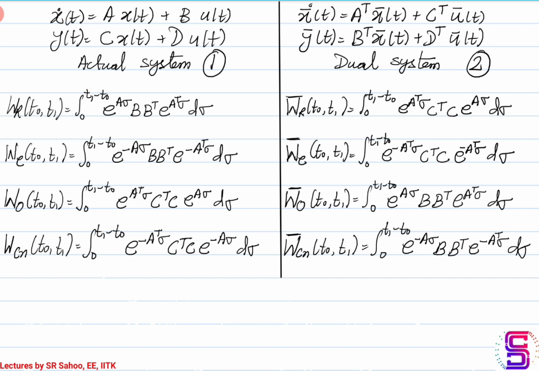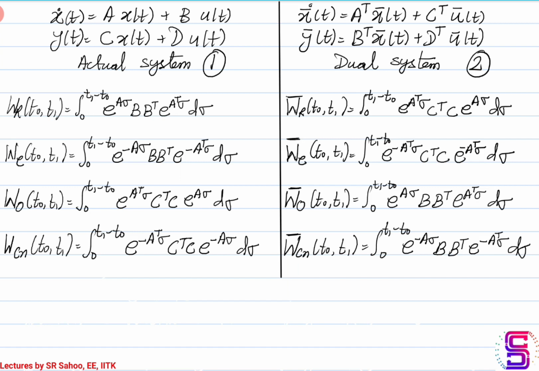Similarly, the matrix associated with the state and the output in the dual system is the transpose of the matrix that is associated with the input and the state in system 1. And then the matrix associated with the input and output in system 2 is the transpose of the matrix associated with the input and output in system 1. So system 2 is said to be a dual of system 1.